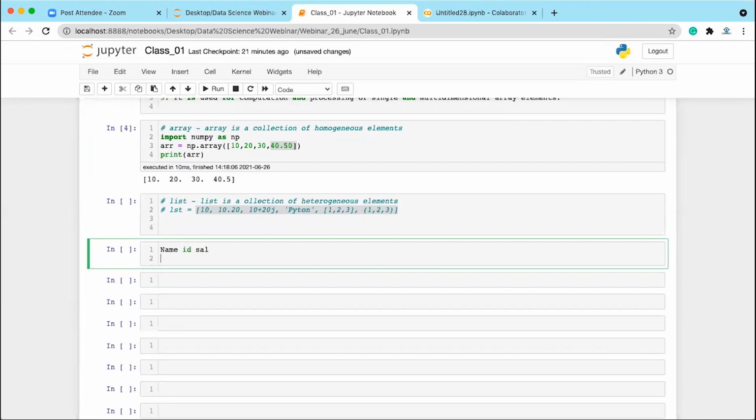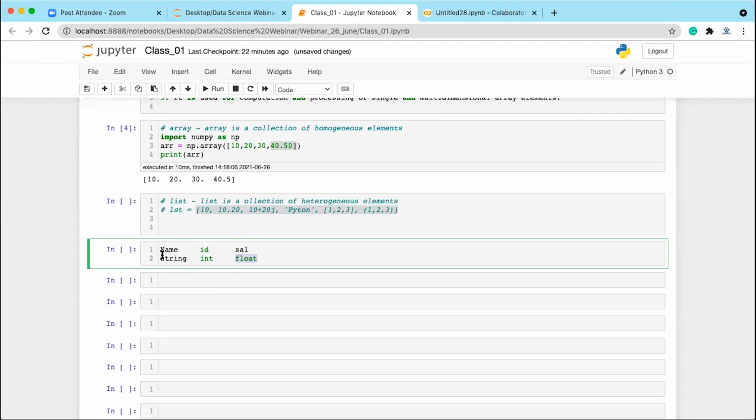The name column is always going to be string, the ID column is going to be integer, and the salary column is going to be float. So you can define an array of string, an array of integer, and an array of float. The integer array can store only IDs, and the string array can store only names.